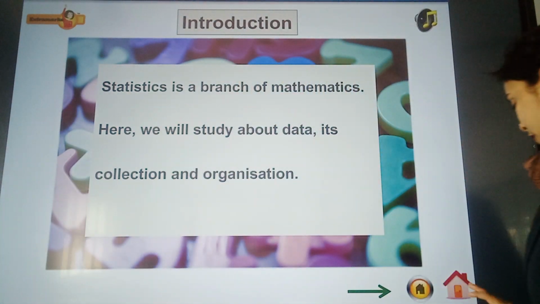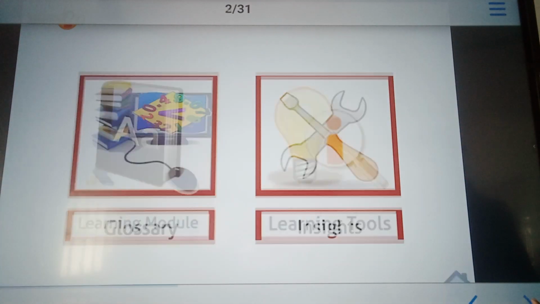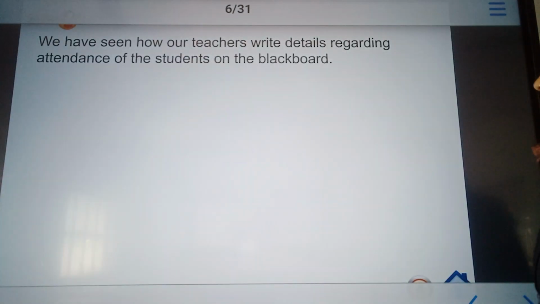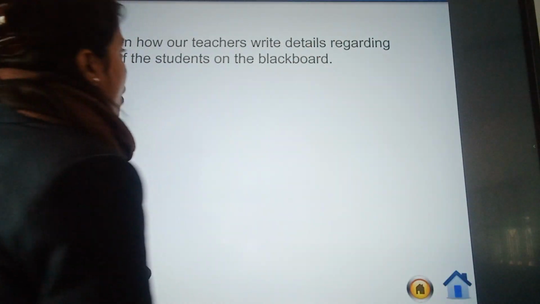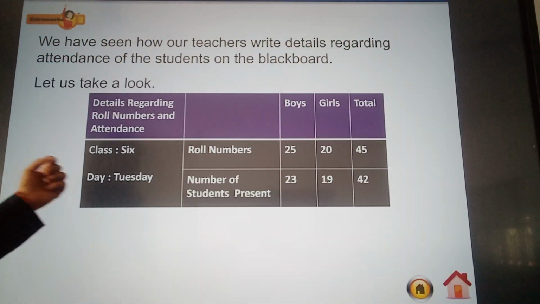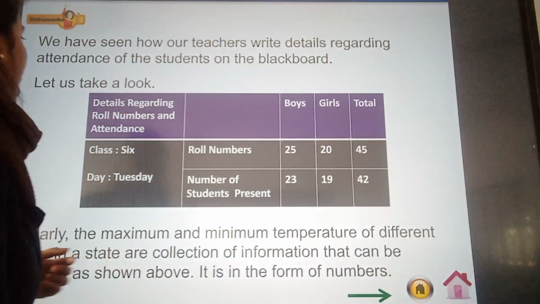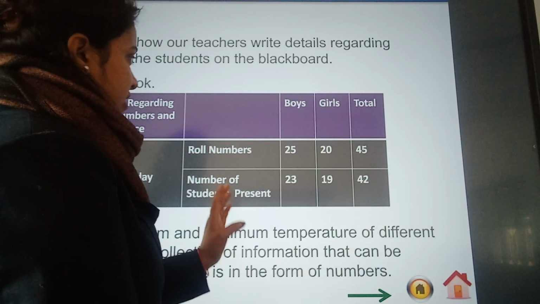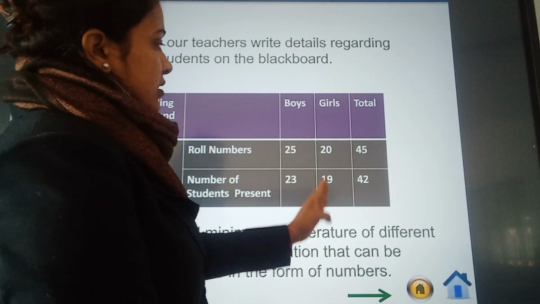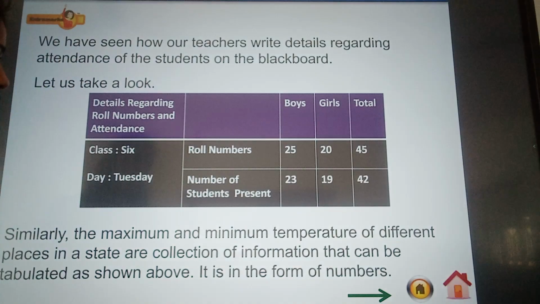For example, we have seen how our teachers write the details regarding the attendance of the students on the blackboard. Let us take a look. This is the details of the students regarding the attendance: boys and girls, and the total strength of students present. Similarly, the maximum and minimum temperature of different places in a state are a collection of information.